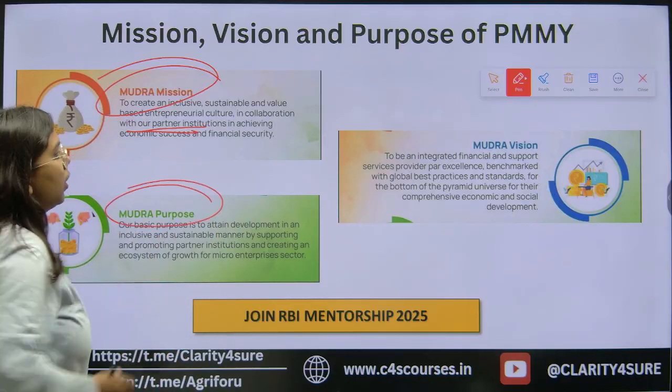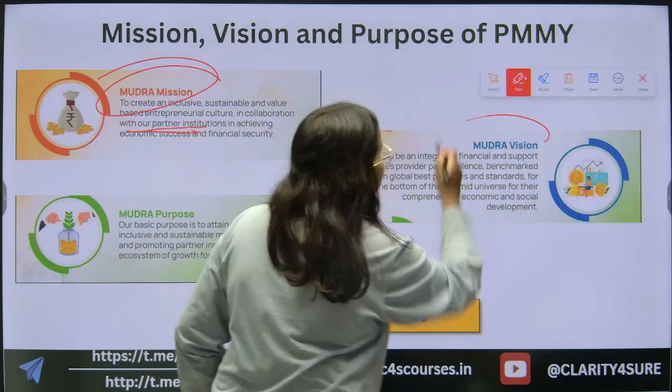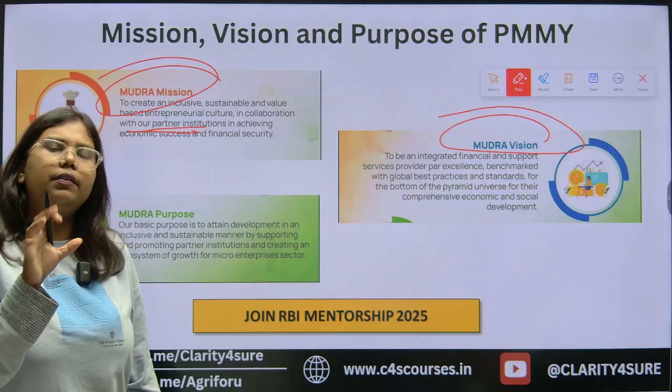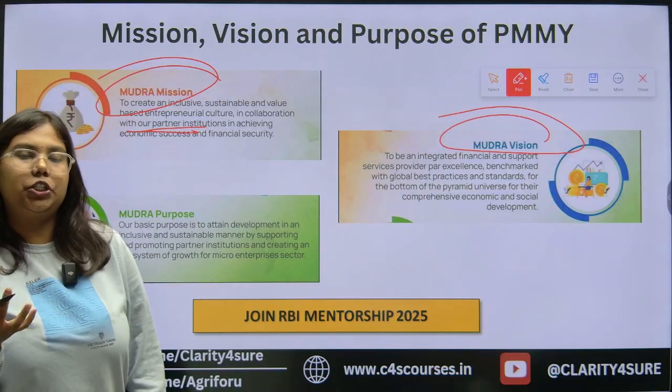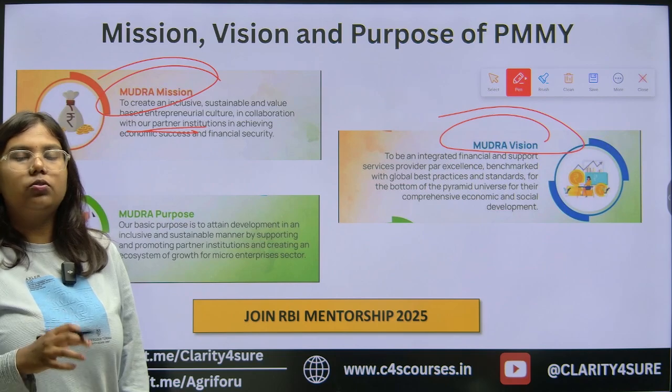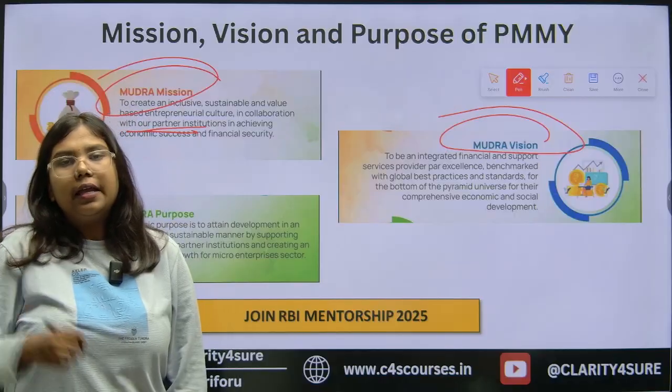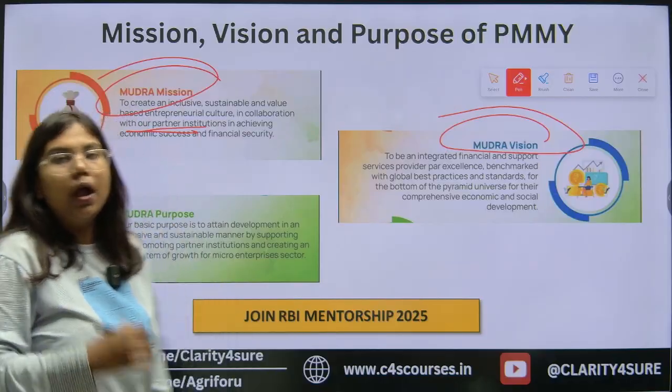Now, what is the Mudra vision? To be an integrated financial support to every part of the society, to the weaker section, to the women of the society, so that they also can start their own business. The small entrepreneurs can develop their business to a big level.